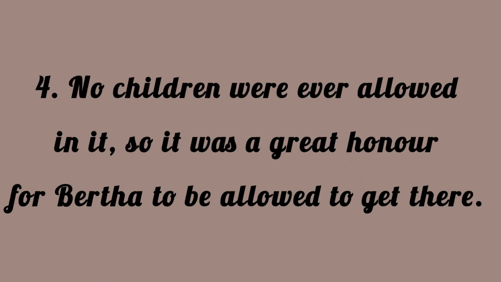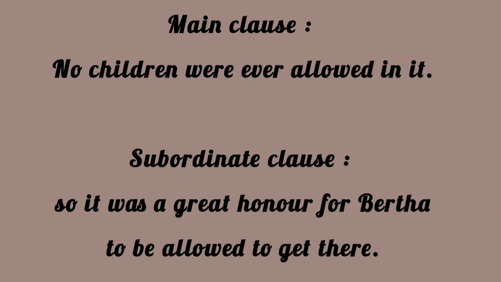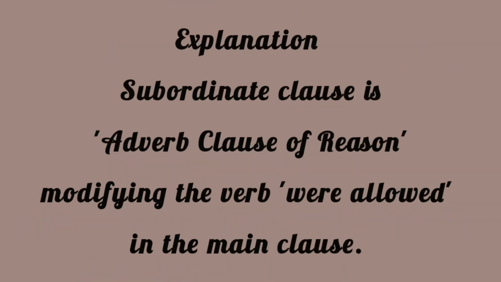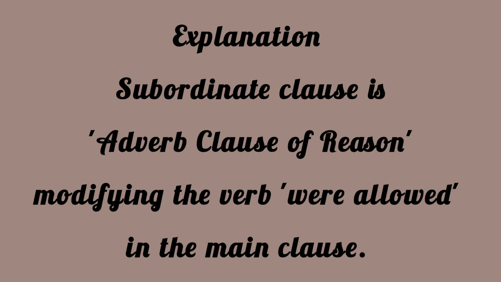Fourth, no children were ever allowed in it, so it was a great honor for Bertha to be allowed to get there. Main clause: no children were ever allowed in it. Subordinate clause: so it was a great honor for Bertha to be allowed to get there. Explanation: the subordinate clause is an adverb clause of reason modifying the verb were allowed in the main clause.